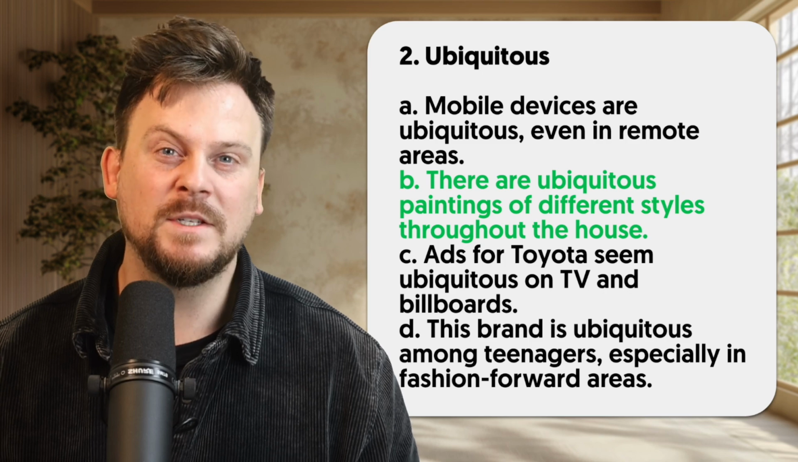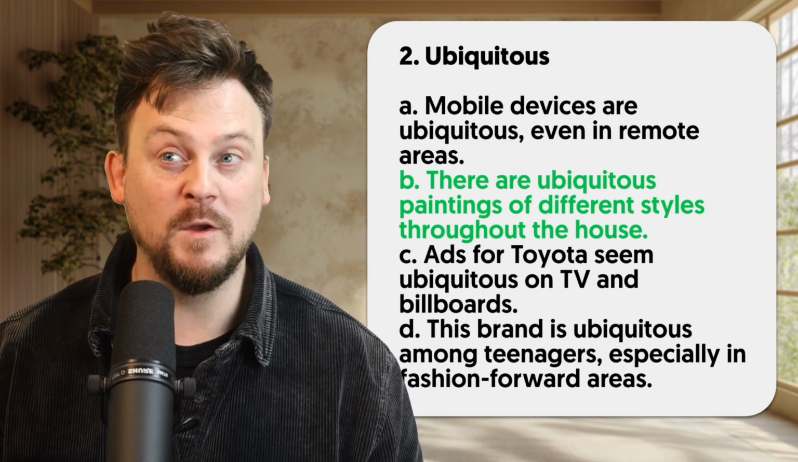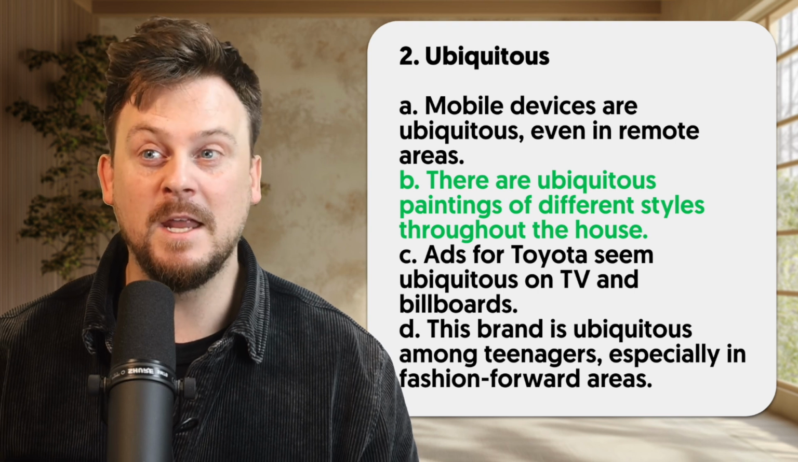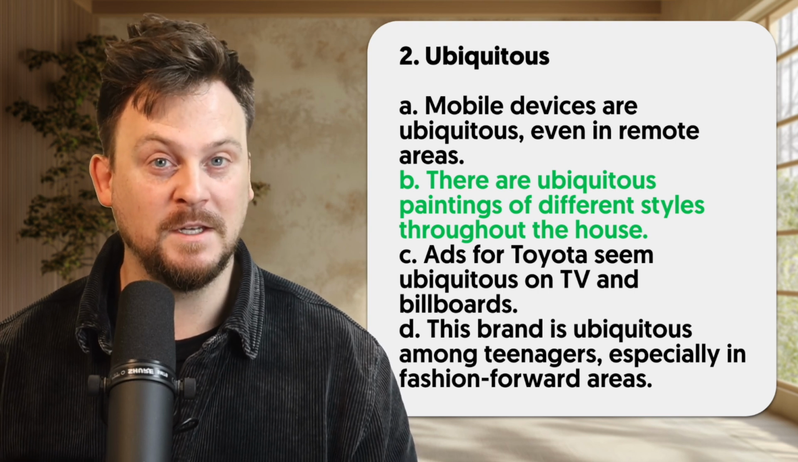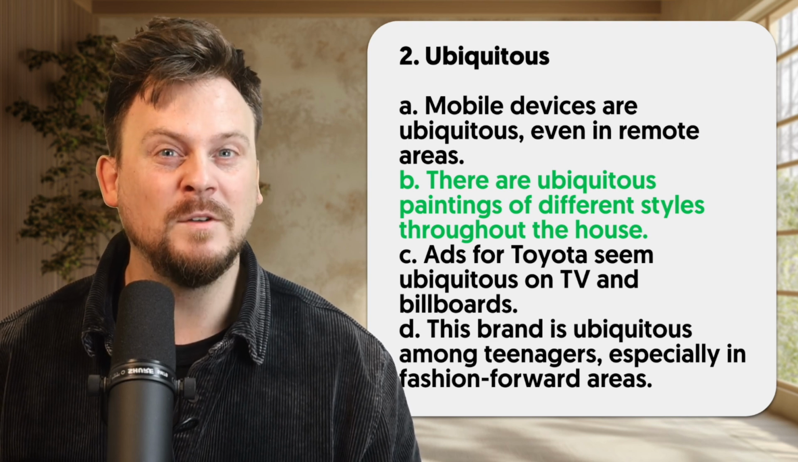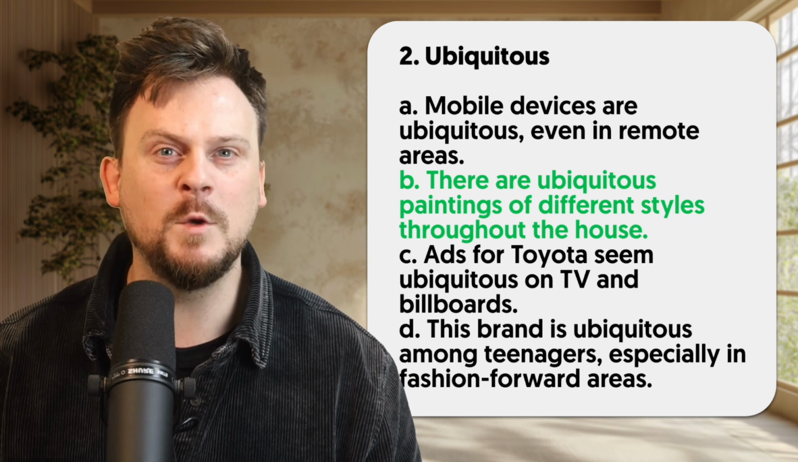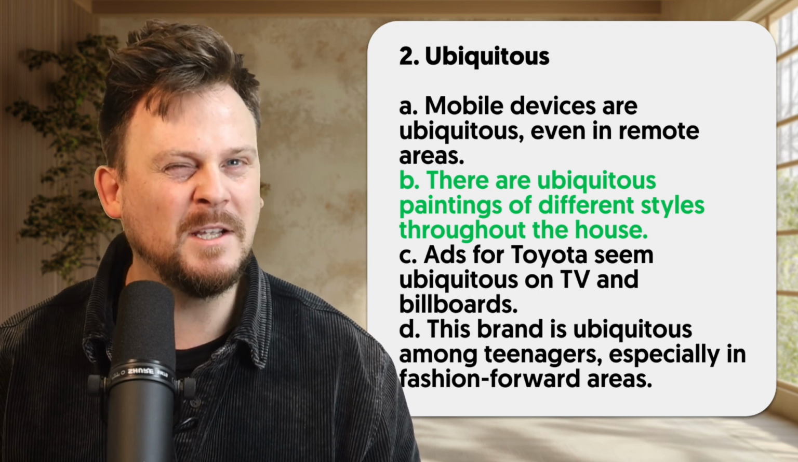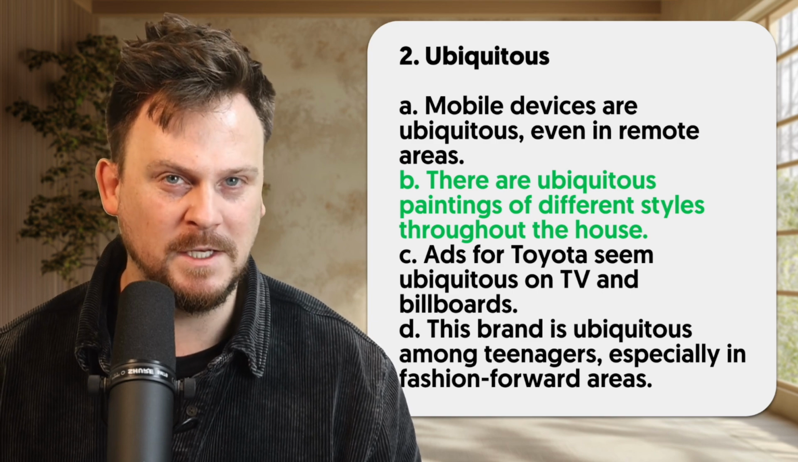B. Ubiquitous is used unnaturally here. Number 1, because if you left the house, then you probably wouldn't see different styles of paintings everywhere. Number 2, because it's kind of confusing to say different styles are ubiquitous. Well, then what's ubiquitous? Just paintings? So it's a little bit confusing to say ubiquitous in this case.